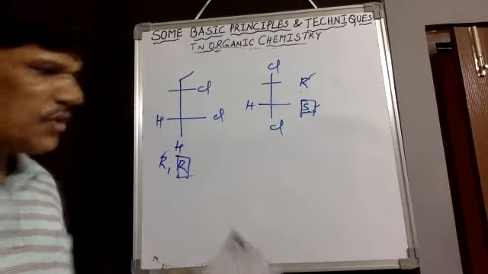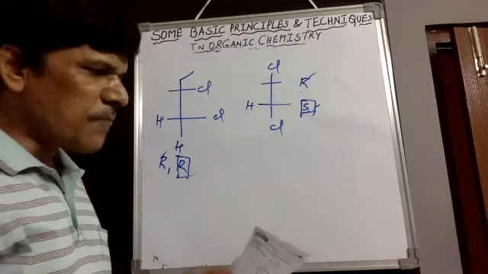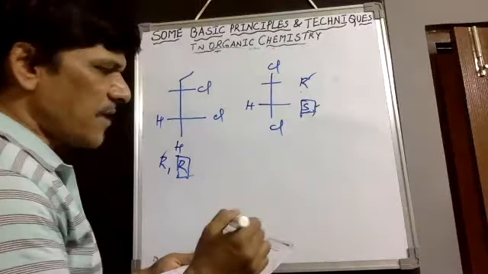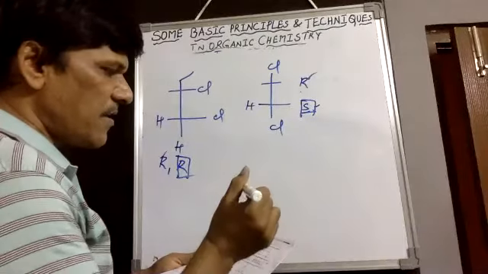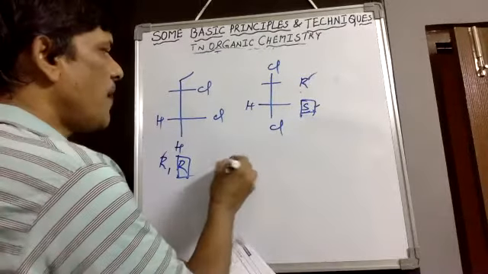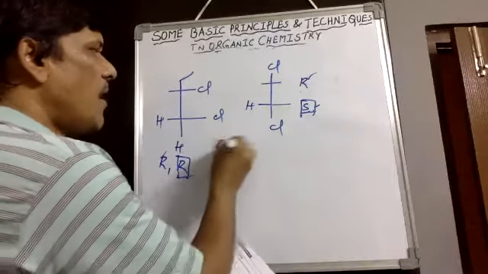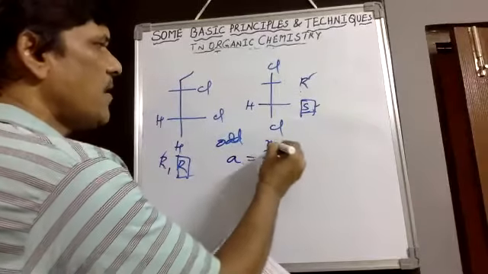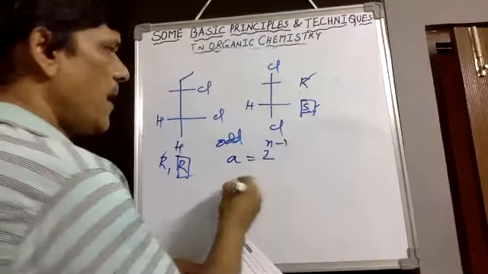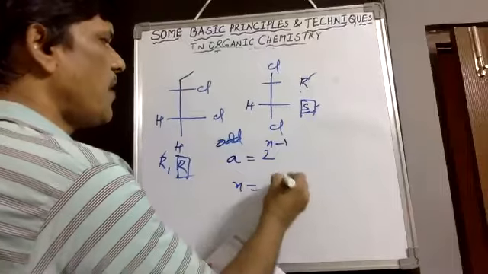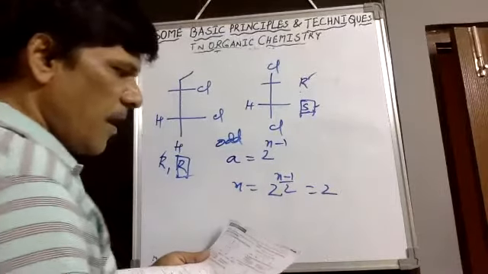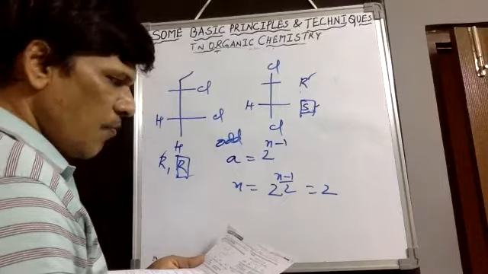Then, eighth question when we take, how many mesoforms are possible for the organic compound? Here, how many chiral centers are there in the compound? 5 chiral centers are there. Then, optical forms, 5 means odd number. Odd number when we observe, optical forms formula we can take as 2 power n minus 1, and mesoforms we can take as 2 power n minus 1 by 2. 5 centers are there, means mesoforms we need. Optically, how many mesoforms?